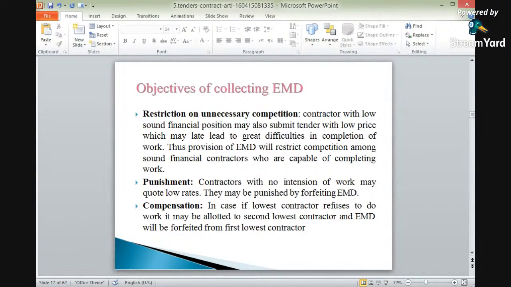If two parties or two contractors have quoted the rate, the second lowest will also be allotted the work; a second chance will be given to the second lowest contractor also. So EMD plays an important role in this case also.